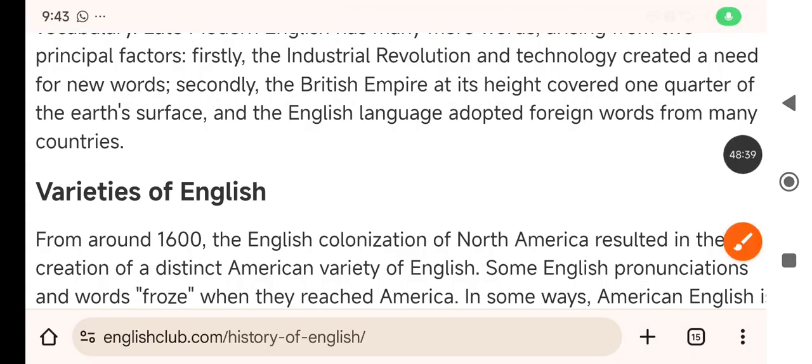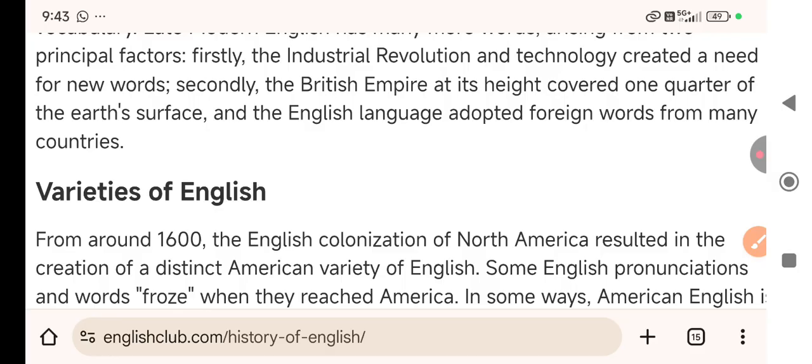So finally today we have learned, listen carefully, that the history of the English language can be divided into three phases: Old English, Middle English, and Modern English. Old English started with three Germanic tribes: Angles, Saxons, and Jutes.